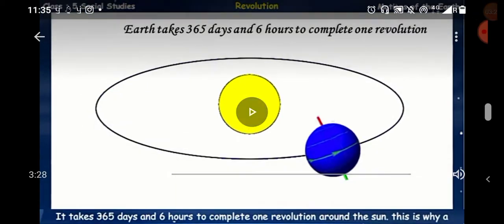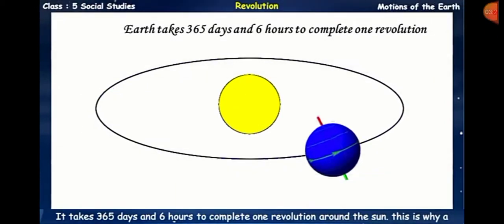Okay student, and how much time does it take? The earth takes 365 days and 6 hours to complete one revolution. Okay, it takes 365 days and 6 hours to complete one revolution around the sun. Okay, so the earth revolves around the sun in a fixed elliptical orbit. It takes 1 year or 365 days to complete one revolution. However, in a normal calendar, you will see how February changes every 4 years.